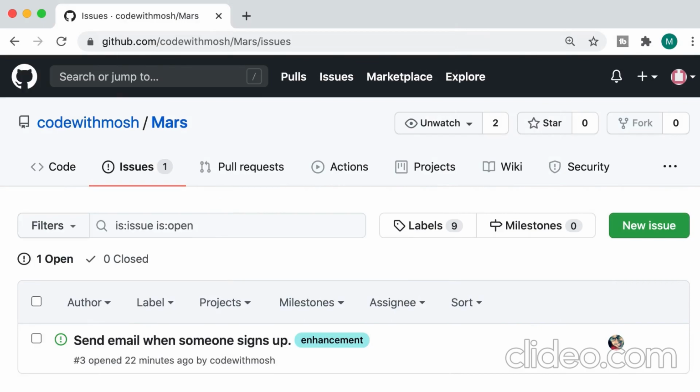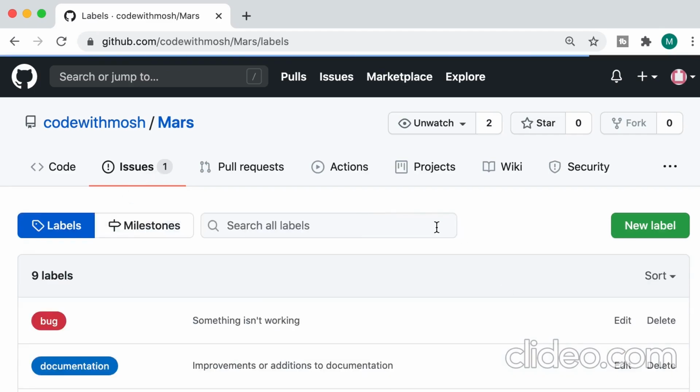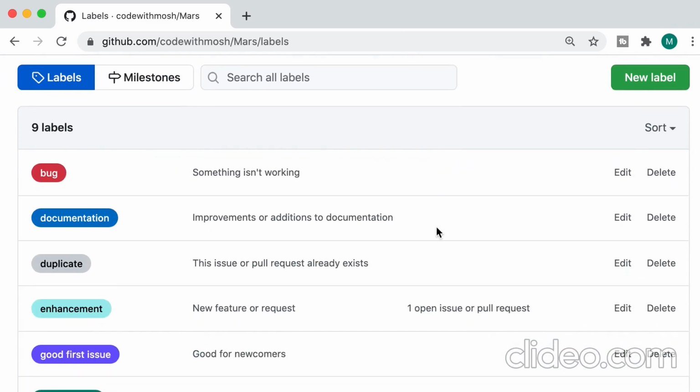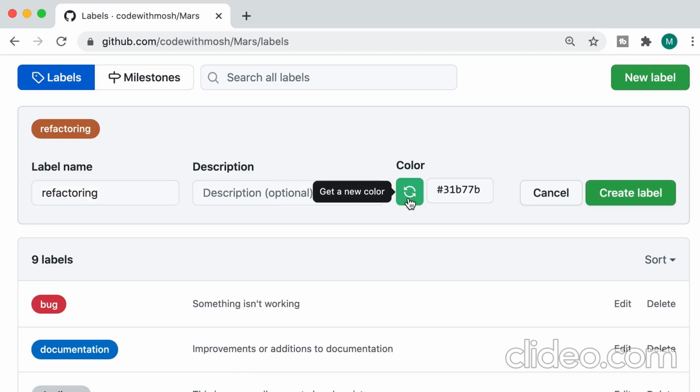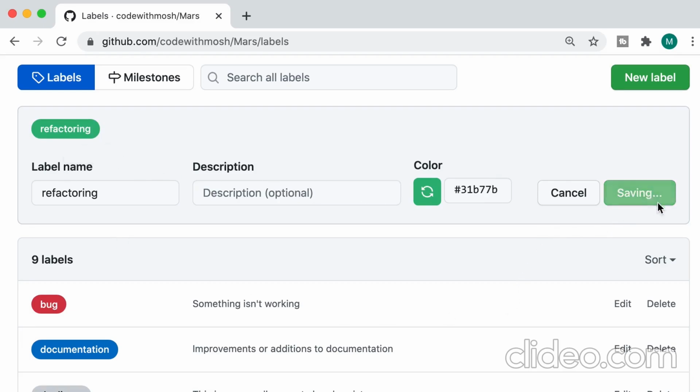Let's see how we can customize the list of labels in a GitHub repository. So here on the Issues tab, we go to Labels. On this page, we can see all the default labels that exist in every GitHub repository. We can create a new label. Let's say refactoring. We can optionally give it a description and a color. Now, if you don't like this color, you can click here. GitHub automatically generates a new color that is reflected over here. Now let's create the label.